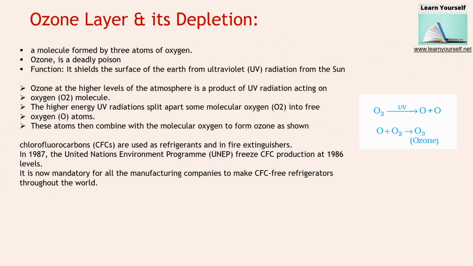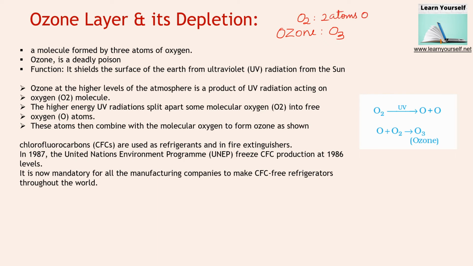Our next important topic is the ozone layer and its depletion. First of all, let us understand what ozone is. A molecule formed by 3 atoms of oxygen is ozone. So O3 is ozone. An oxygen molecule is O2, so it has 2 atoms of oxygen.